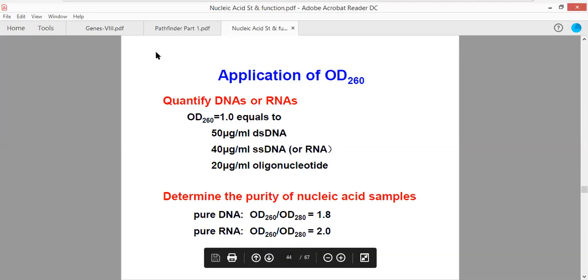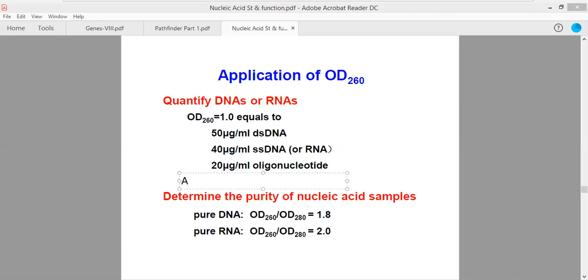A280, the absorption at 280, equals 1.66 times the absorption at 260 minus 0.98 times the absorption at 280 nanometer.